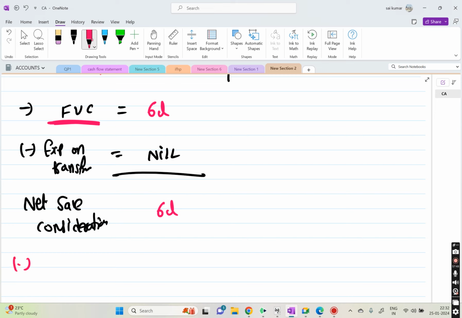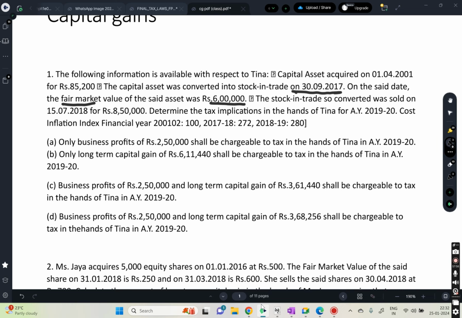Then what we're going to do? We're going to do index cost of acquisition. First of all, why am I doing index? Index is done only for a long-term capital asset, right? Is it a long-term capital asset or not? Yes, sir. It is a long-term asset. Obviously, because we bought on 1/4/2001 and then we are transferring in 2017. It is more than 36 months, so it is a long-term capital asset. So we have to do the indexation part.